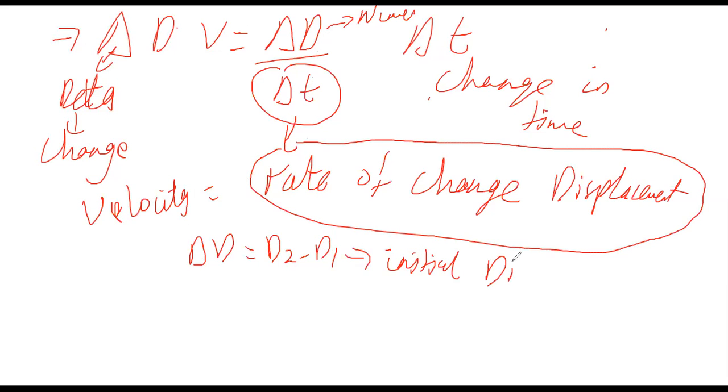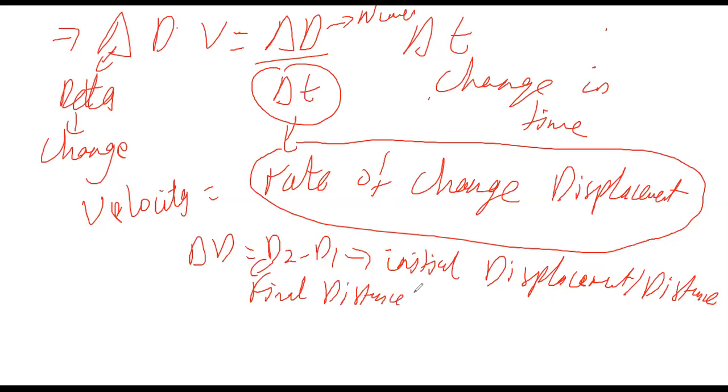D1 is known as initial displacement or initial distance, and D2 is final distance or displacement. While delta T is equal to what? Delta T is T2 minus T1, changing time.